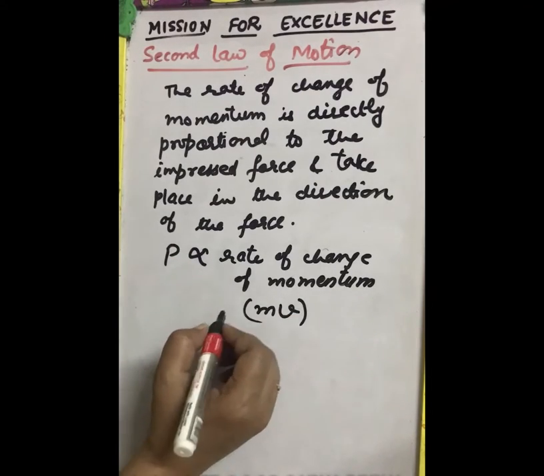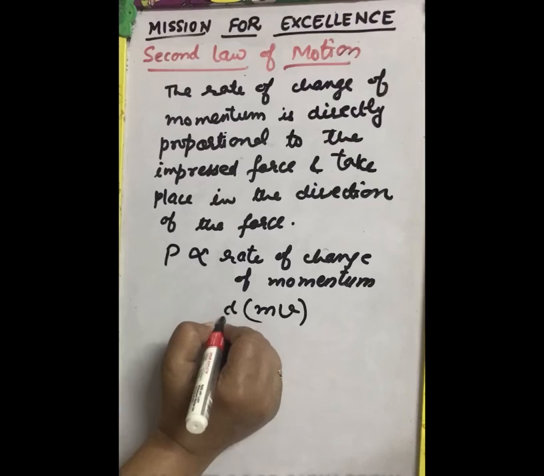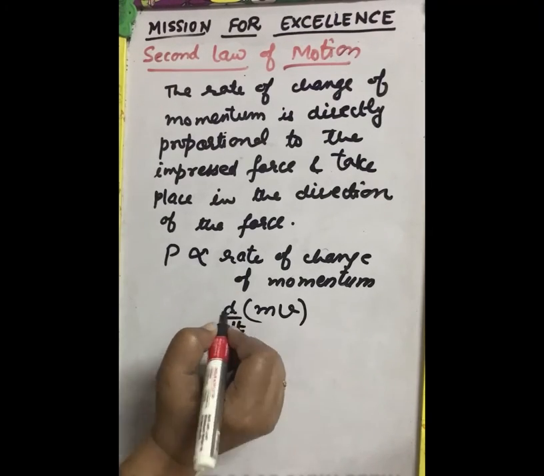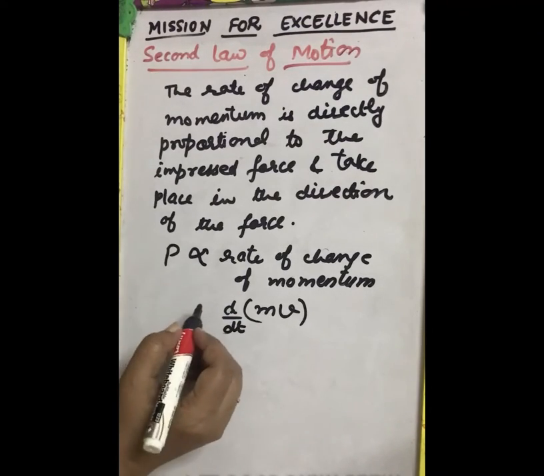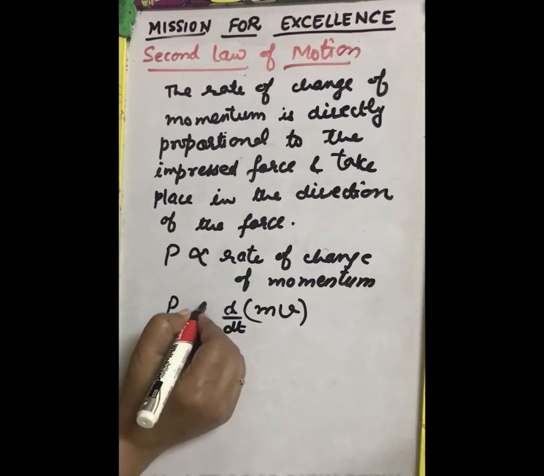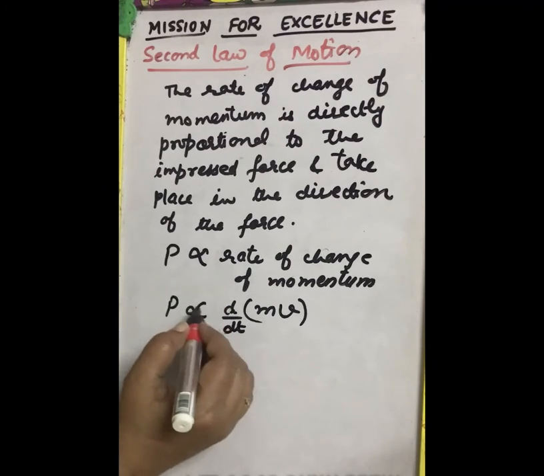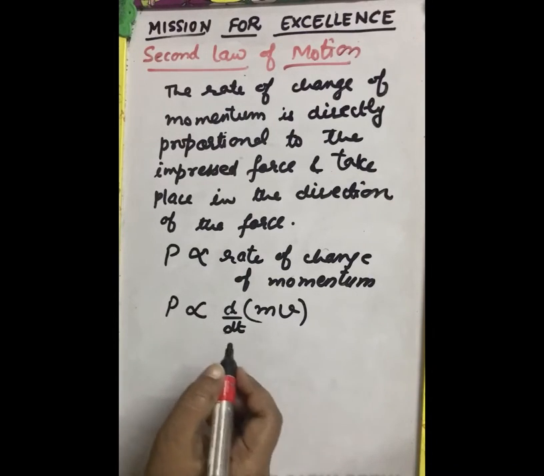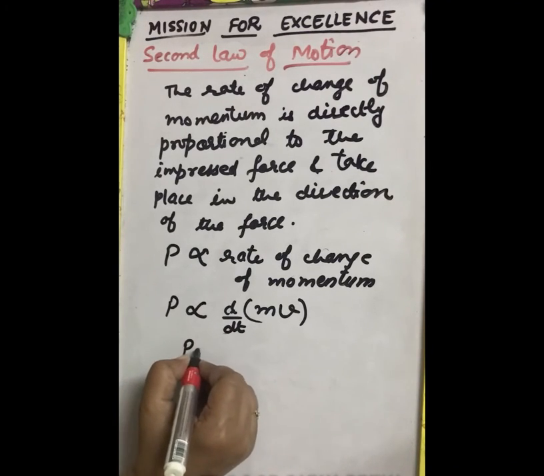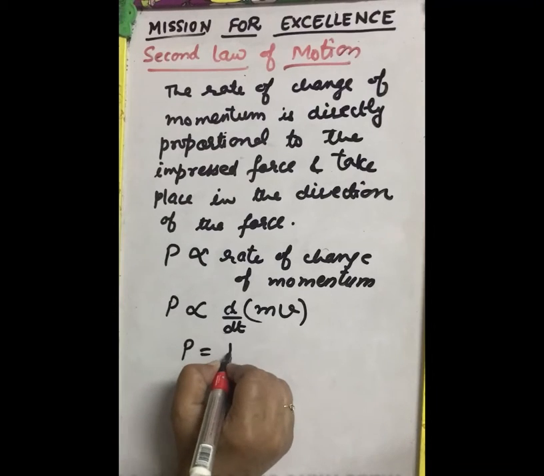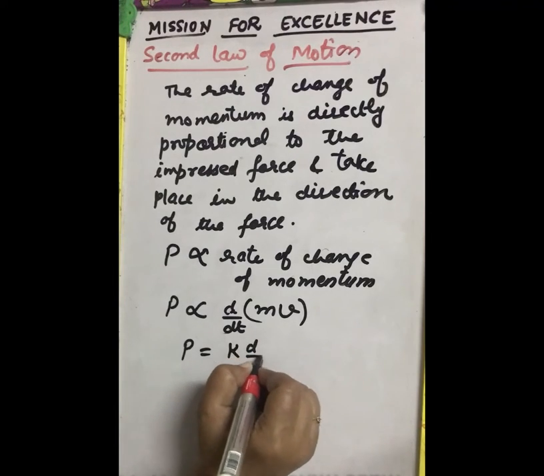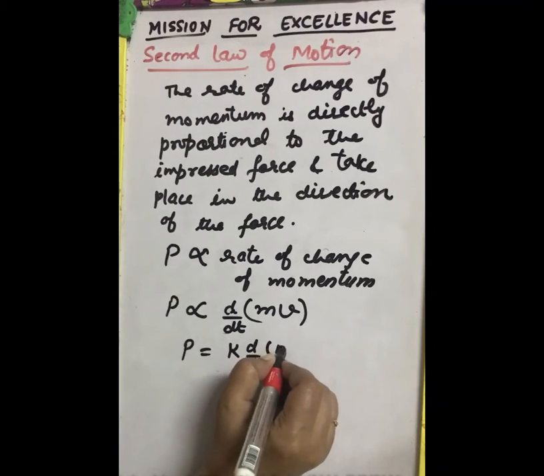So this mv, rate of change, so let us take rate of change. Here we write d by dt. So this force is proportional to d by dt of mv. So when we remove this proportional sign, there will be a constant of proportionality. So we write here F will be equal to K d by dt of mv.